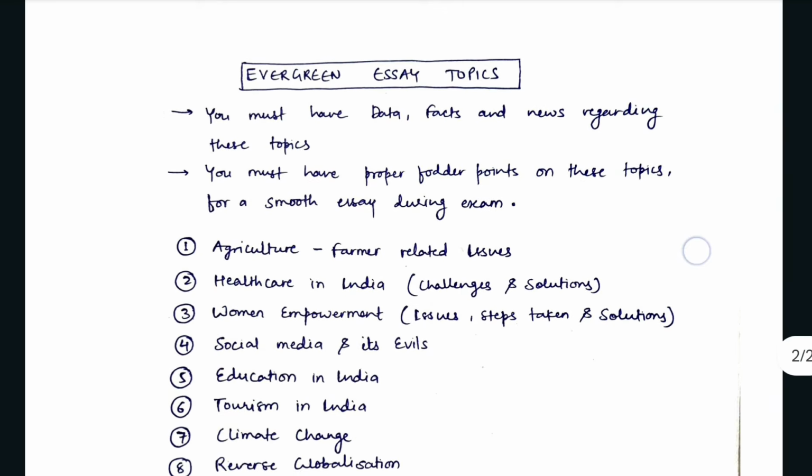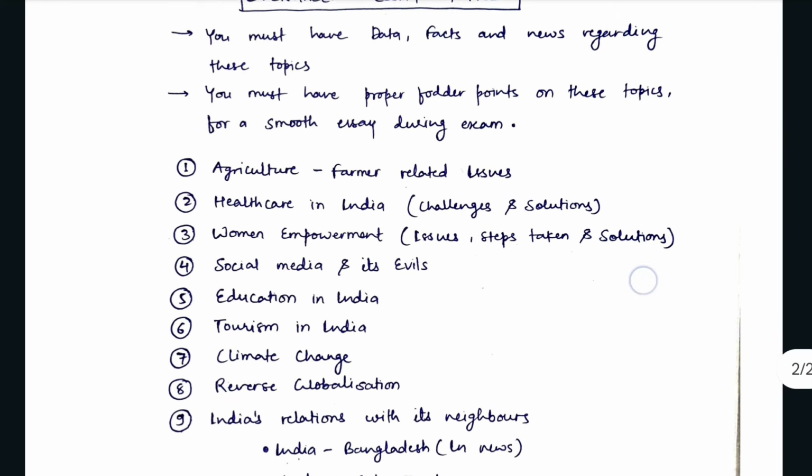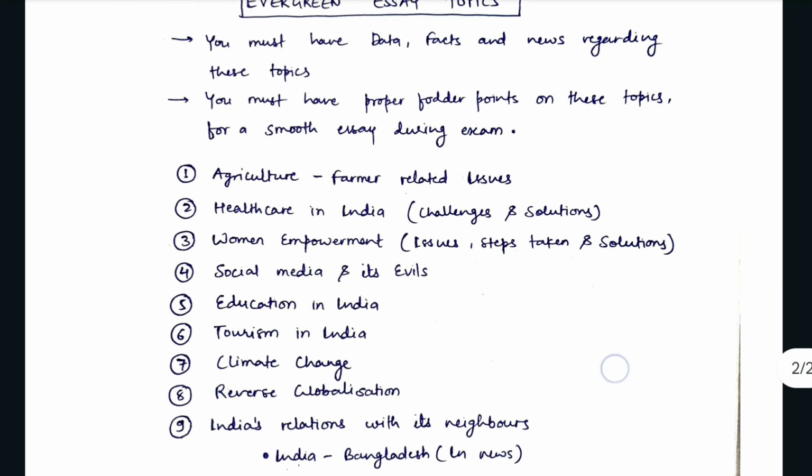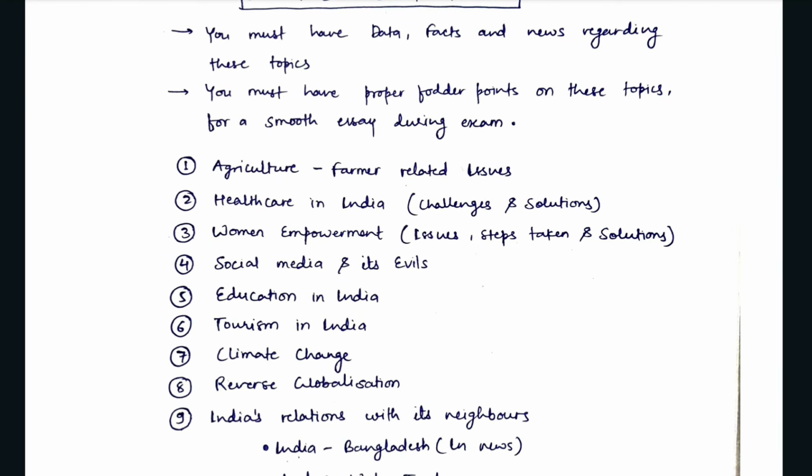So I have identified these 9-10 topics which are frequently asked. You must have data, facts and news regarding these topics. The first one is agriculture and farmer related issues, which are very important. You must have data related to agriculture, and I have uploaded a compilation of data which you will find in the GS3 section.